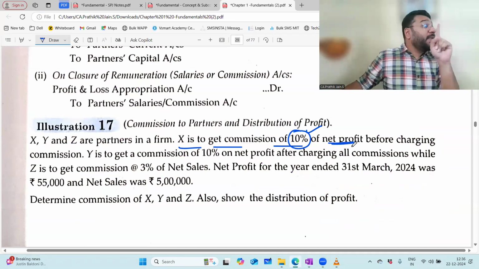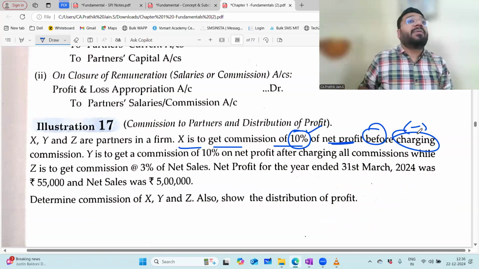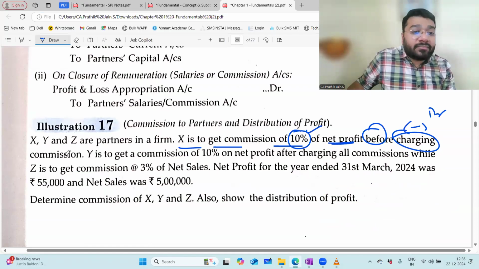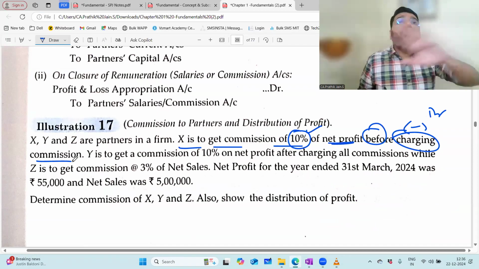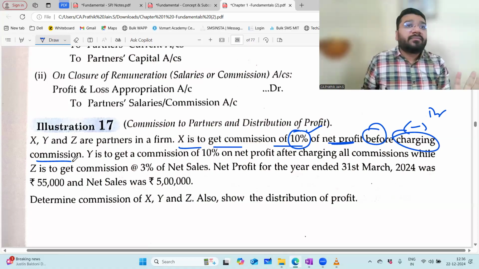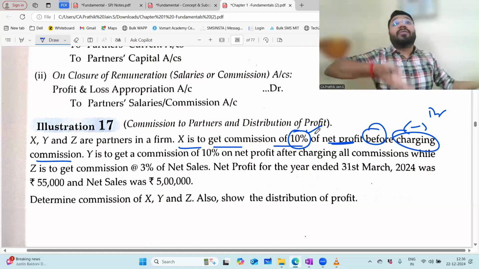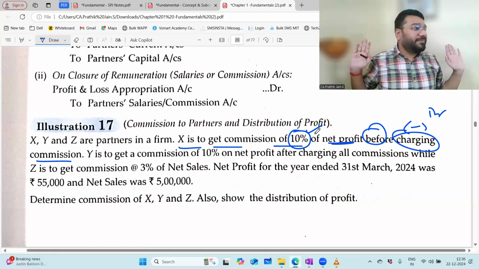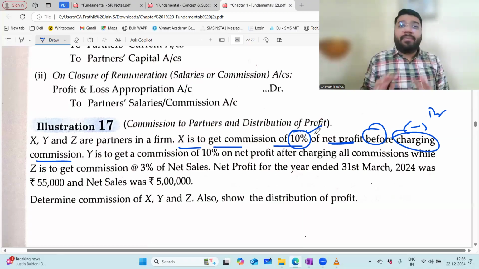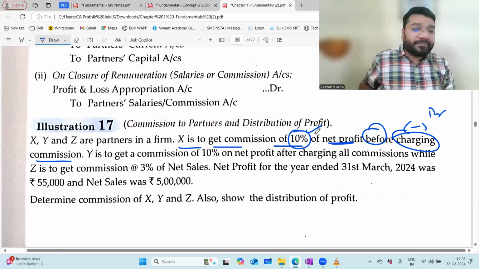Which net profit? That net profit which is coming before charging. Charging means what? Before minusing commission, before debiting commission. In this question, luckily, there is no salary, no interest on capital, no interest on drawings. Nothing. Only the commission item. So what is that net profit which is coming before minusing commission? That net profit which is coming from the P&L. In the entire P&L appropriation, there is only one item, commission. So before minusing that commission, if I want the net profit, what could that net profit be? The profit which is coming from the P&L.